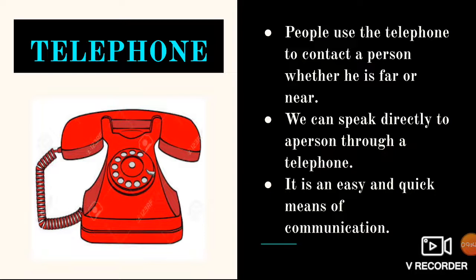The first one is telephone. People use the telephone to contact a person whether he is near or far from us. We can speak directly to a person through a telephone. It is an easy and quick means of communication, as we can easily talk to a person.